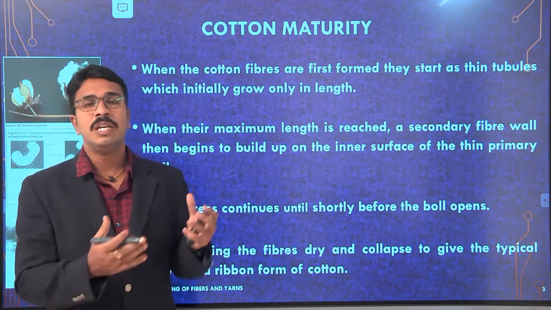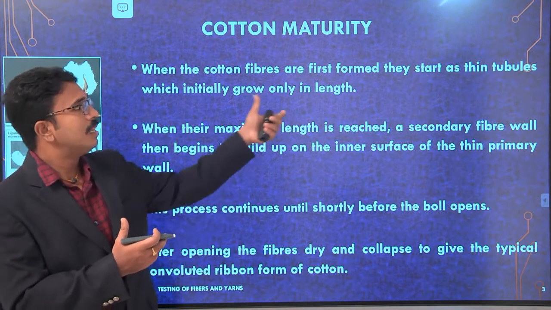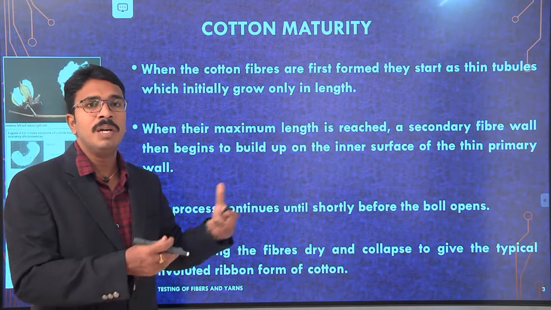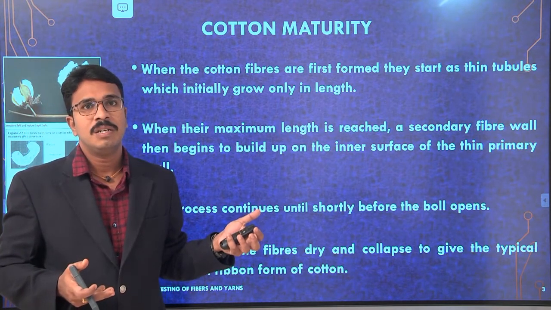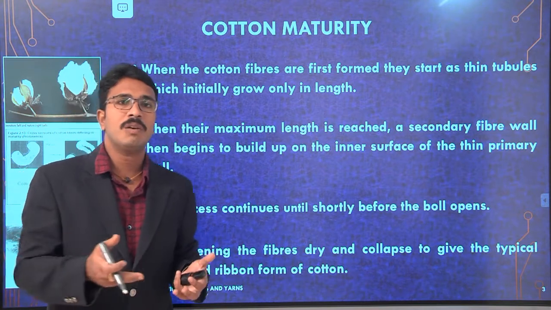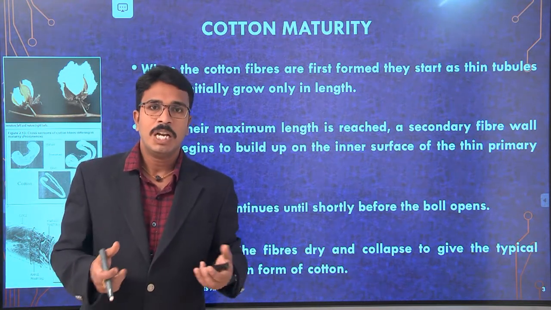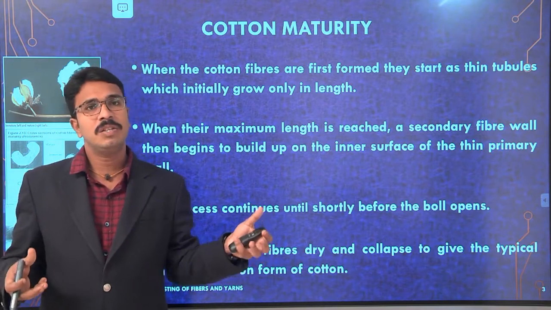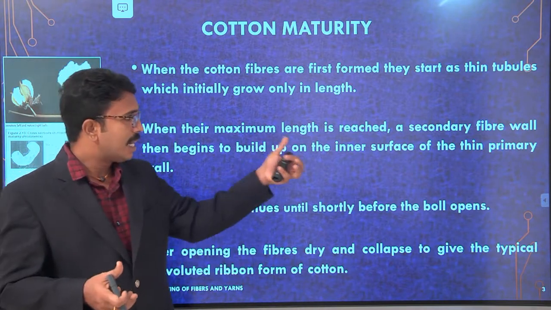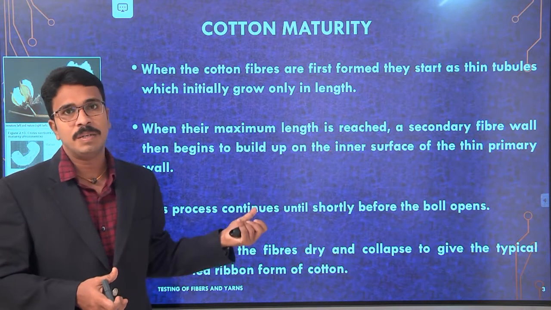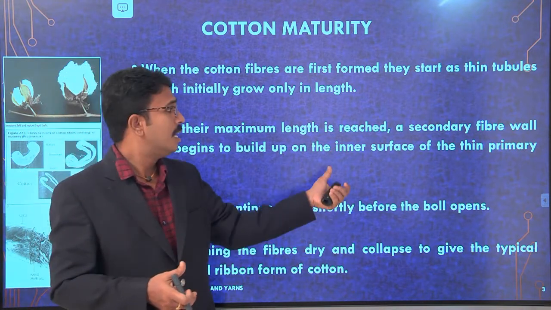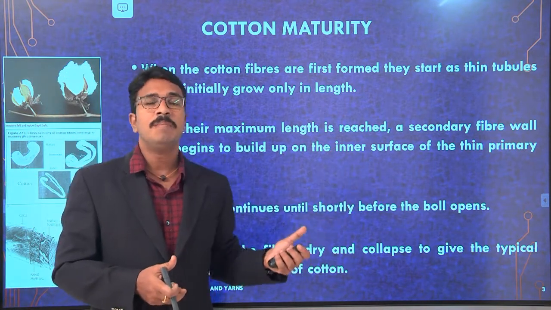Initially, if you look at the cotton, a thin tubular structure is going to form lengthwise, which we call the primary wall, the thin primary wall. And soon after the maximum length is reached, the secondary fiber wall is going to build up on the internal surface of the thin primary wall.